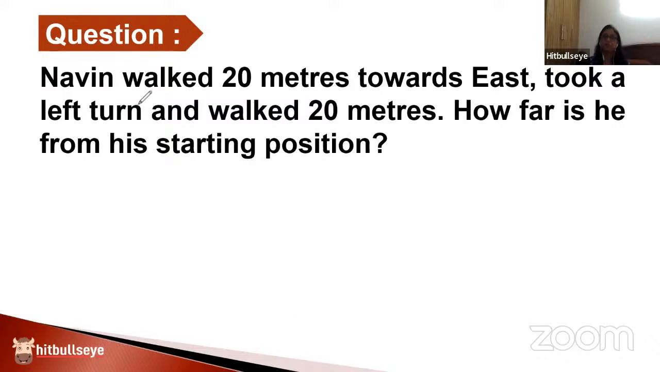Okay, so let me solve it for you. Naveen walked 20 meters towards east. Now, just quickly recall the standard directions that we have. The upward one is north, the downward one is south. The left one is west and the right one is east.